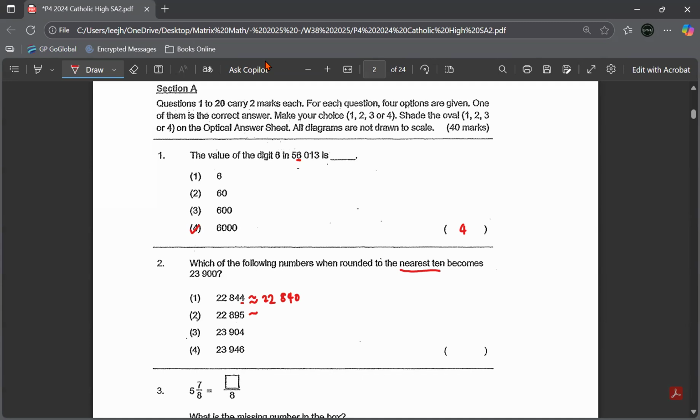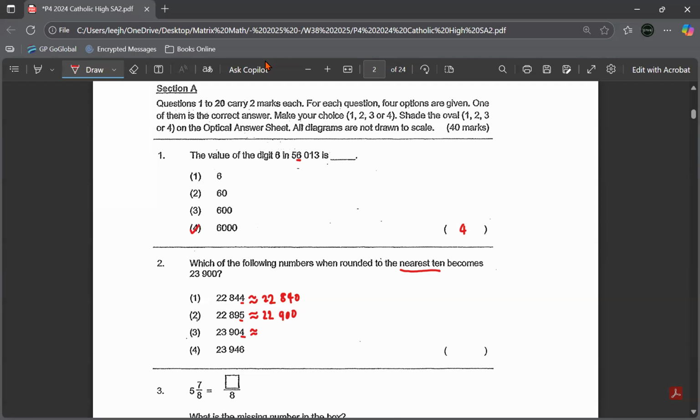Over here, when you round, you look at the ones. This is 5, which means you can round it up to 10. Number 9 can round to 10, so it will be 22,900, because this is 10 means this 8 will become 9 as well, because you cannot put two digits in one place value. Okay? The next one, nearest 10.